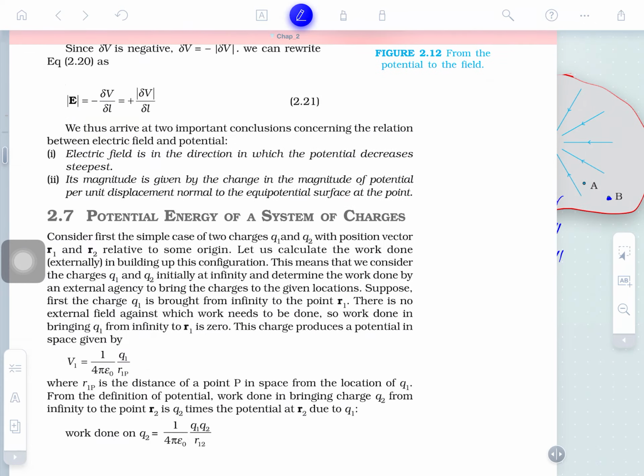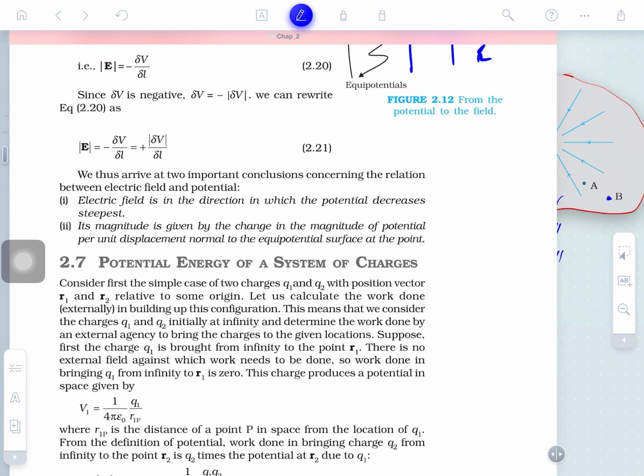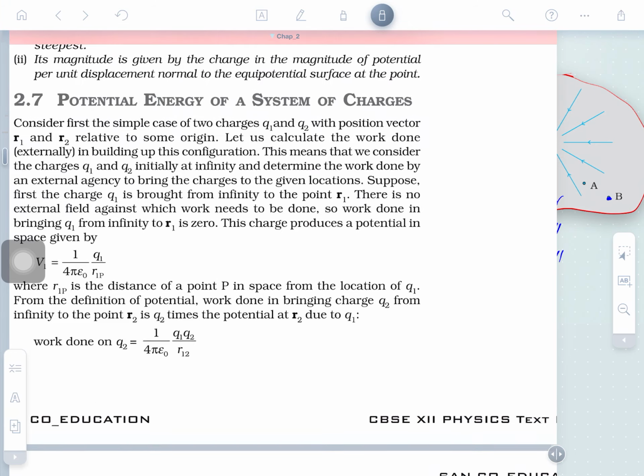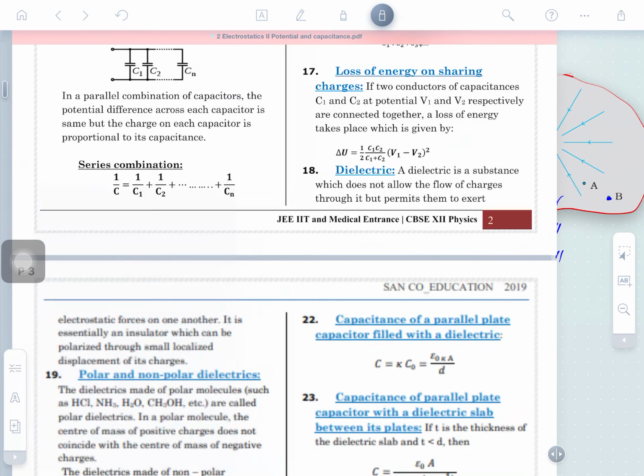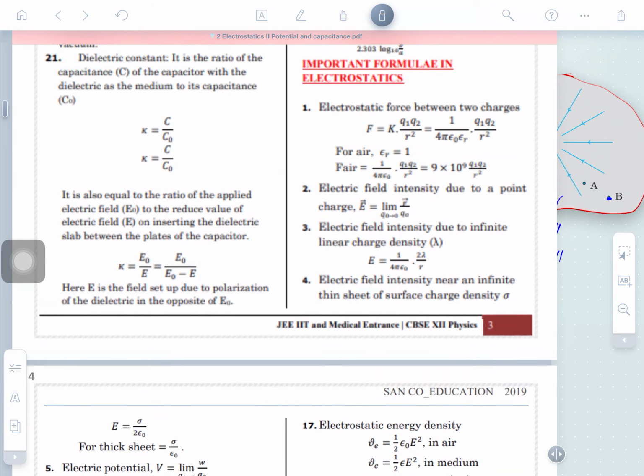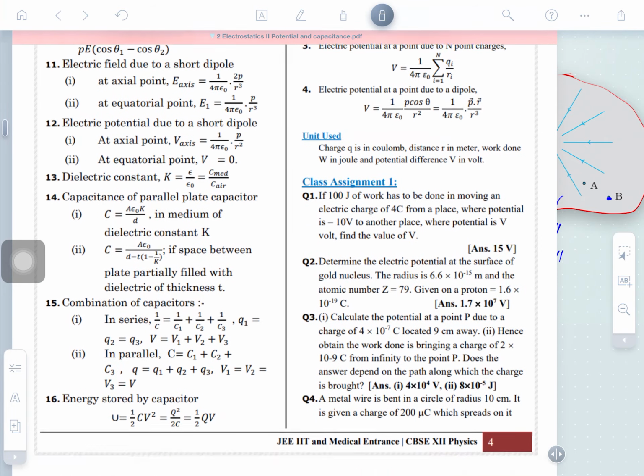So see the next. Two things to be understood here. First, the electric field is in the direction in which the potential difference decreases steepest, meaning it decreases sharply; this is called steepest. The magnitude is given by the change in magnitude of potential difference per unit displacement. These two things are to be remembered. Understood? You will solve some numericals on this basis. Understanding the numericals, you will become perfect in this. So you may ask, where are the numerical questions?